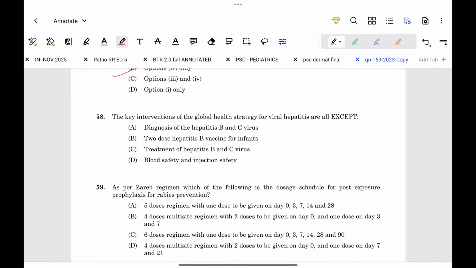Next, the key interventions of global strategy for viral hepatitis are all except diagnosis of hepatitis B and C virus, correct. 2-dose hepatitis B vaccine for infants, wrong. Treatment of hepatitis B and C virus, blood safety and injection safety, both are correct. So option B is the correct answer.